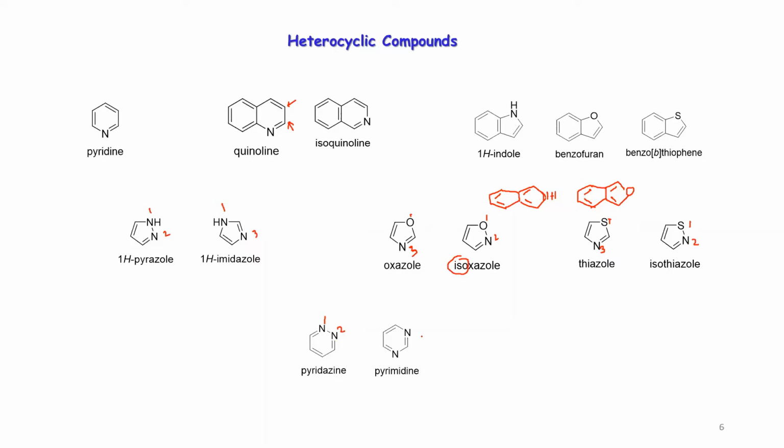So you have 1,2, we call it pyridazine. You have pyrimidine and you have pyrazine. Okay, so pyrimidine is 1,3 diazine, and this we call 1,4 diazine. So 1,2 diazine is pyridazine, 1,3 diazine is called pyrimidine, and 1,4 we call pyrazine. Okay, so these 15 compounds we have in our syllabus. So we'll be discussing their chemistry.